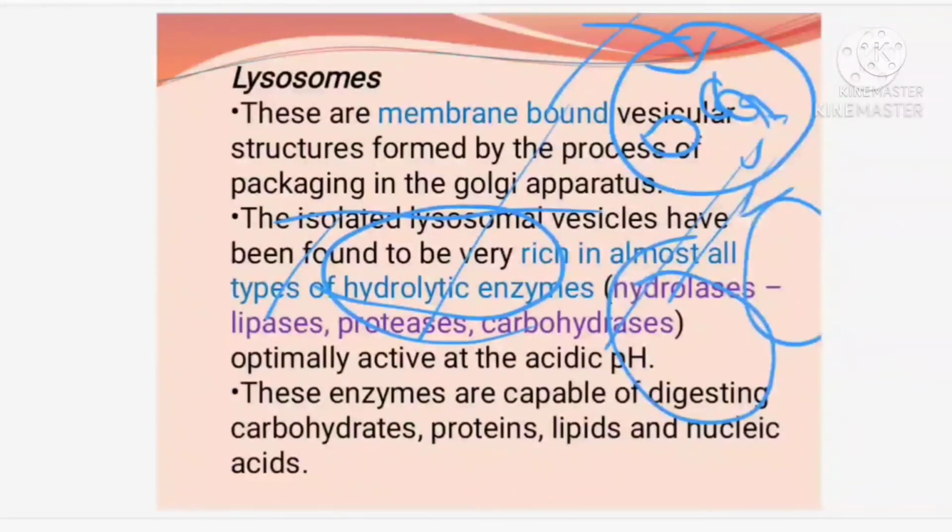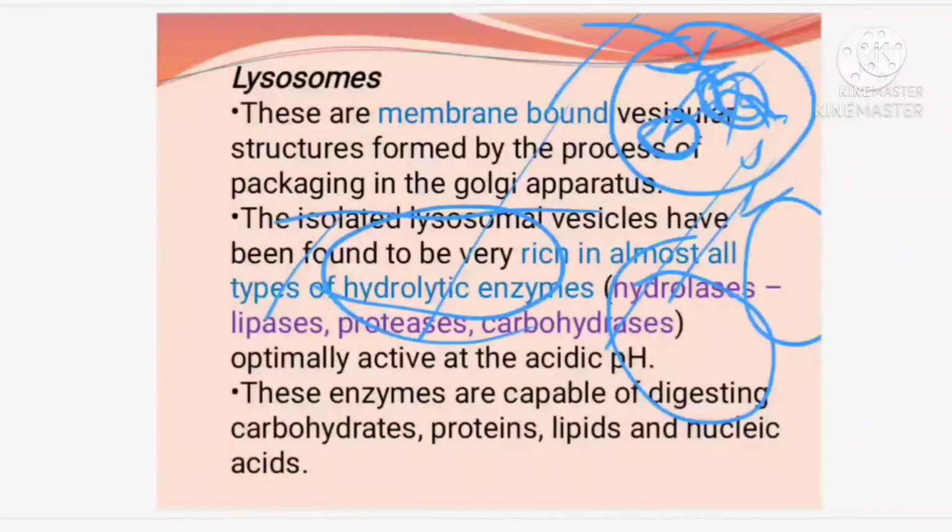So, what will this lysosome do? When the lysosome detects that some foreign body has entered the cell, it will study the composition of the foreign body and then release digestive enzymes onto it. When this digestive enzyme is released, what will happen? The germ will be killed, or any toxin that has entered my body also.